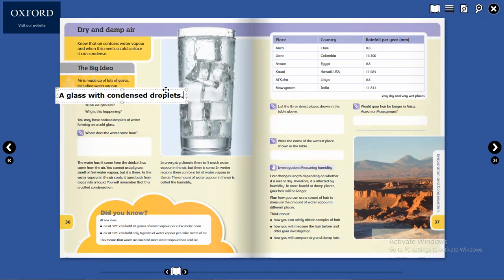Okay, so you can make it: a glass of water with condensed droplets.